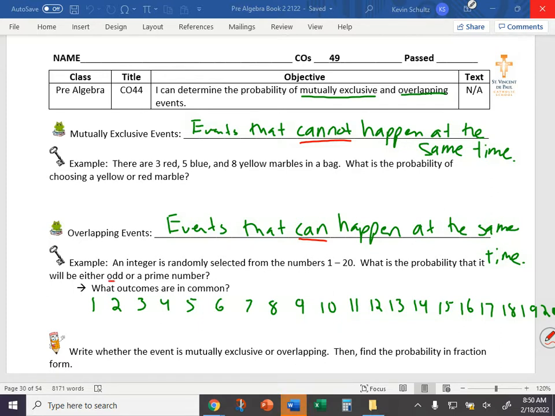So let's underline the odd numbers in red. What would be considered successful outcomes for choosing an odd? We got a 1, a 3, a 5, a 7, a 9, 11, 13, 15, 17, and 19.